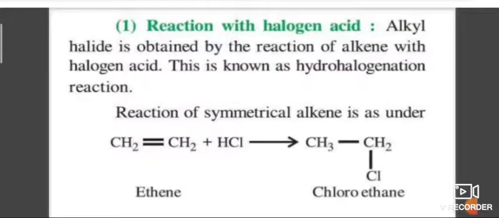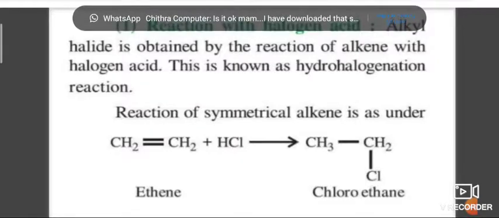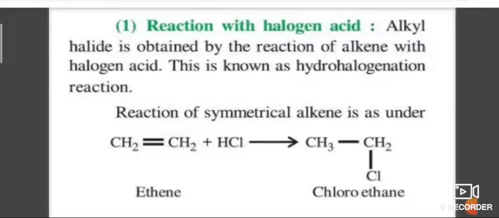The order of reactivity of hydrogen halide is hydrogen iodide more active than hydrogen bromide, than hydrogen chloride. If the alkene is symmetrical, only one product is formed. If the alkene is unsymmetrical, several products are formed.